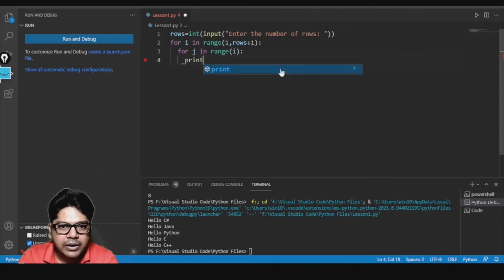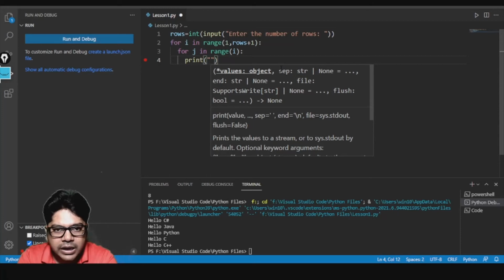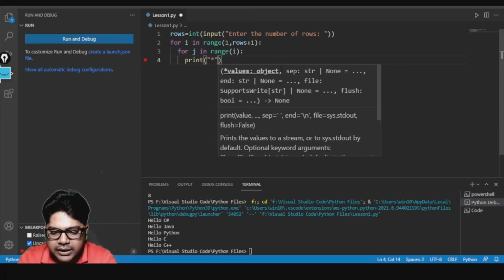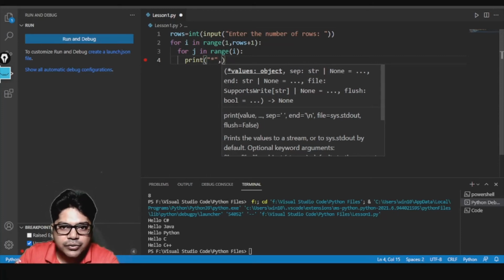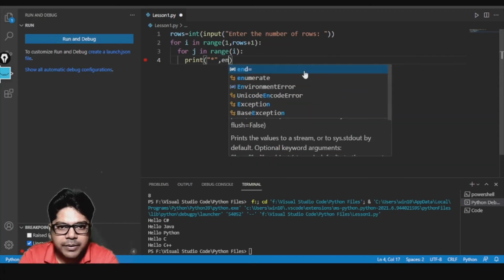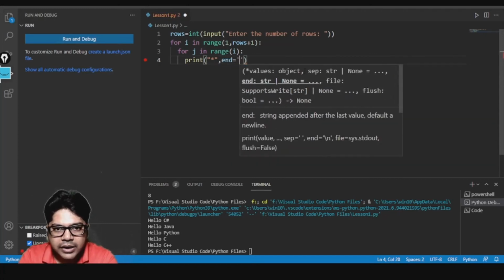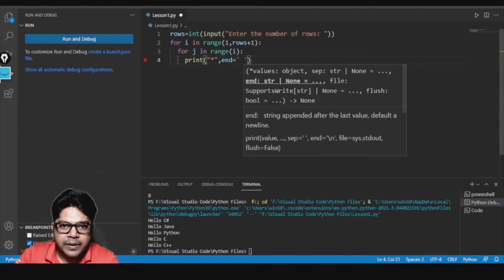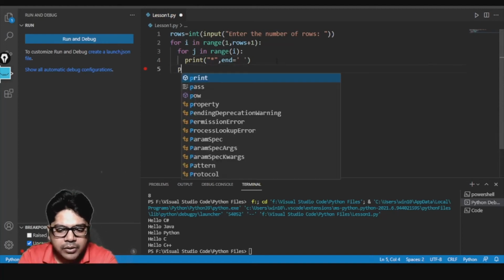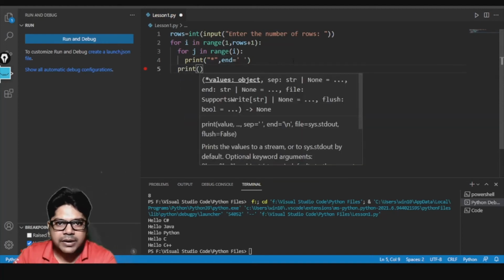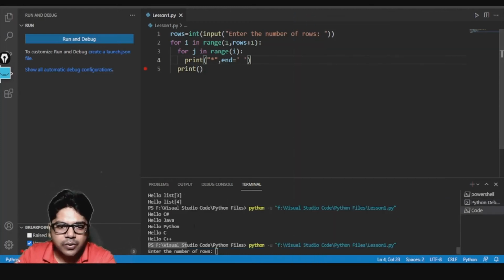And then here I'll print an asterisk. After that I'll give a comma. Now you can see it is showing you the separator, so I'll write end equal to, and give a space over here. This is done with the for loop. I'll come out of the inner for loop, and here I'll write a print statement. Now let me run the code and show you.